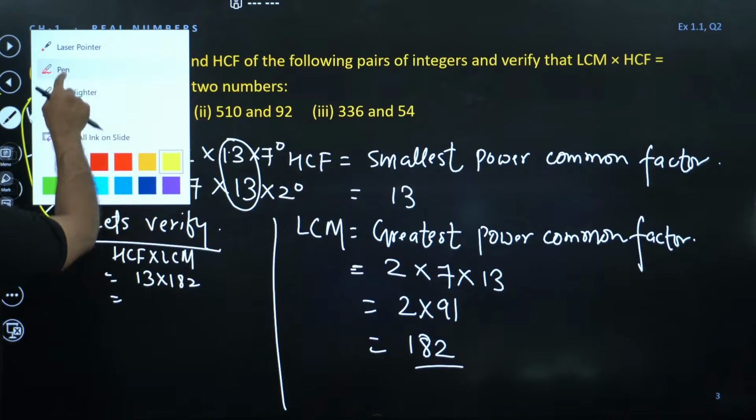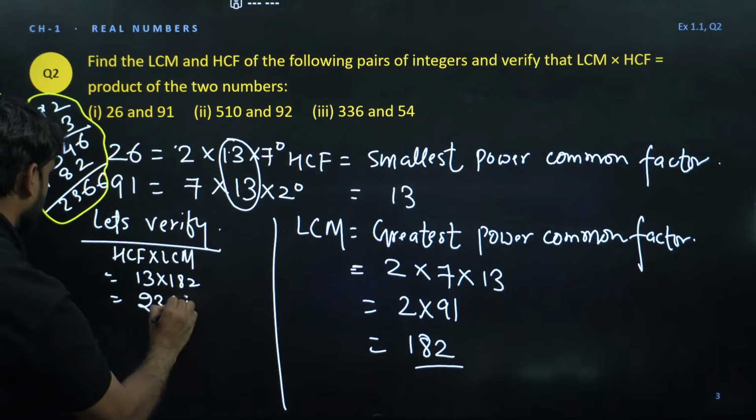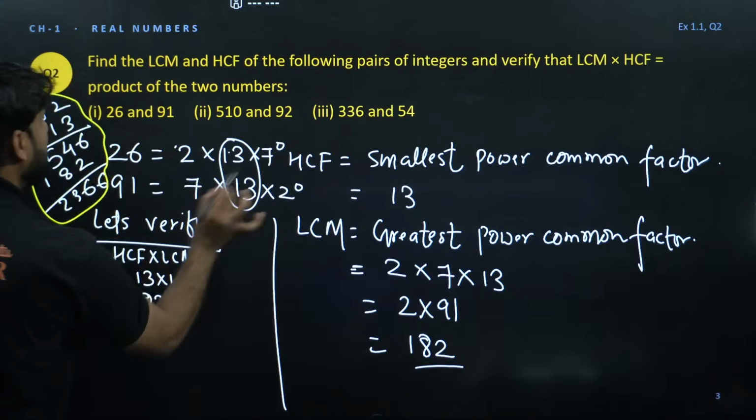So this is the result here. This is 2369. So 2369 is the product of LCM and HCF. Now let's multiply the numbers themselves.